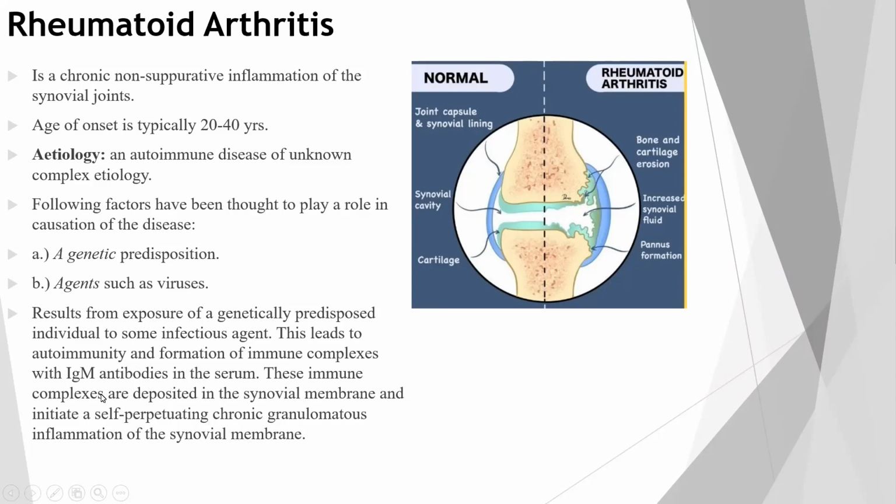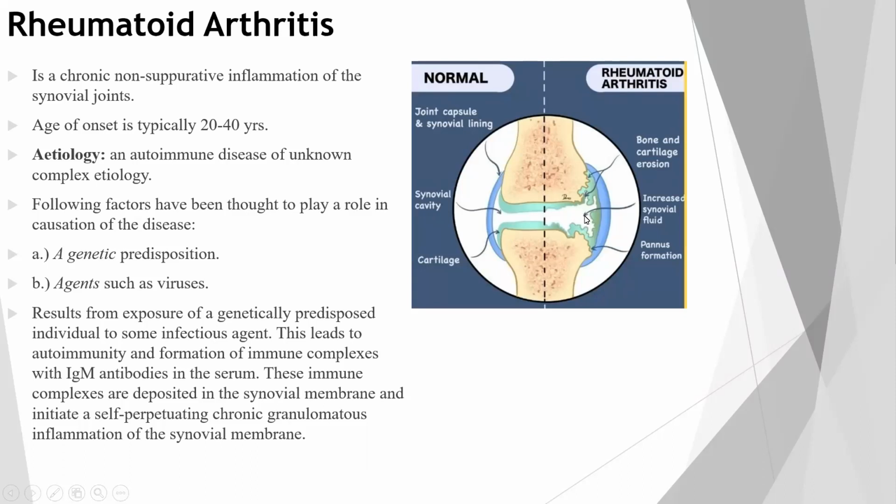Once the antibodies are generated against the synovial membrane, they keep increasing and start the inflammation of the synovial membrane. In this diagram, we can clearly see how a normal joint looks and how a rheumatoid joint looks. In a normal joint, we have a normal synovial capsule and lining, the synovial cavity is normal, and cartilage is also normal and healthy. In rheumatoid arthritis, bone and cartilage erosion starts, and there is an increase in synovial fluid.